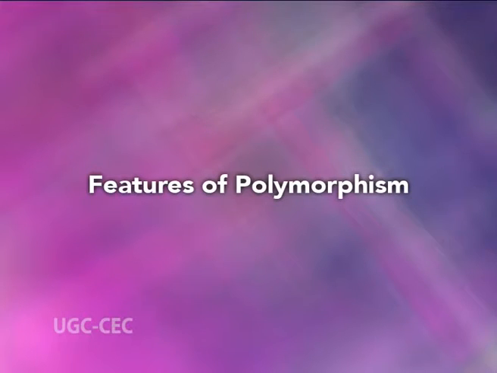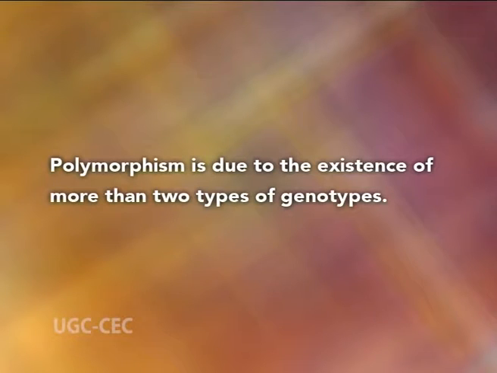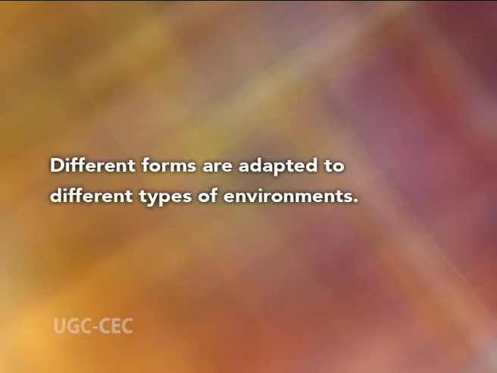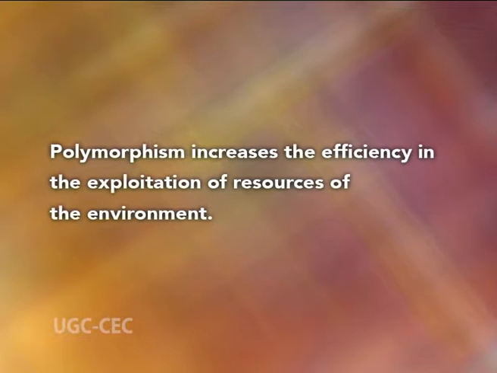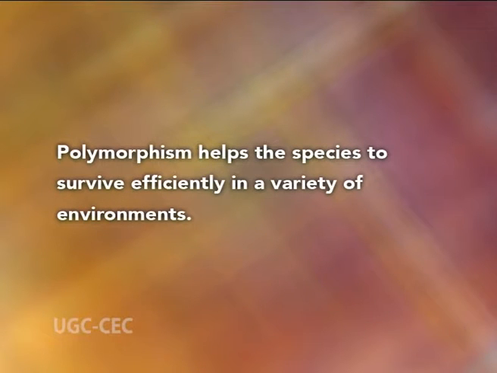Now, features of polymorphism. Polymorphism is due to the existence of more than two types of genotypes. Different forms are adapted to different types of environment. All Mendelian populations are polymorphic. Polymorphism increases the efficiency in the exploitation of resources of the environment. Polymorphism helps the species to survive efficiently in a variety of environments.